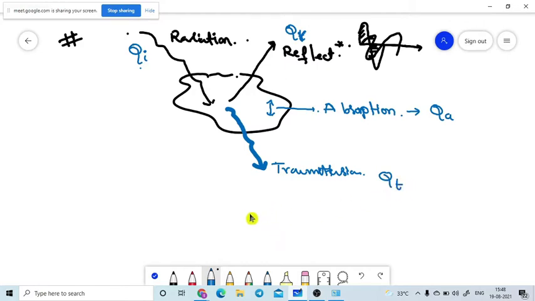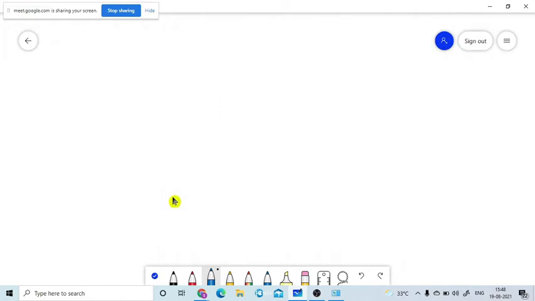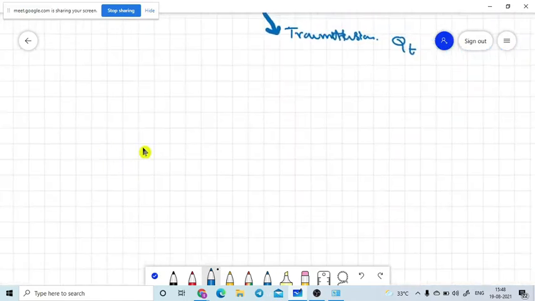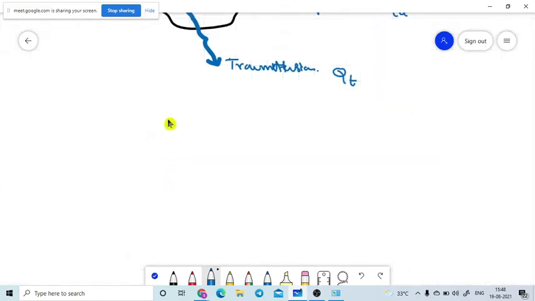What does it mean by absorption of the body? What does it mean by transmittance of the heat energy of the body? What does reflectance mean? We will discuss one by one. Let me start with absorption. So the first point I am concentrating on: what is meant by absorption?